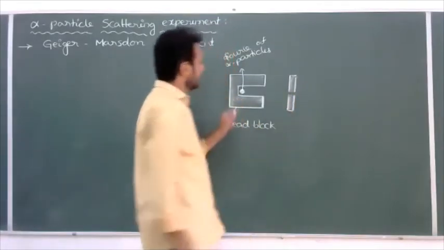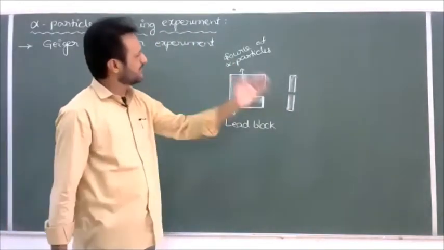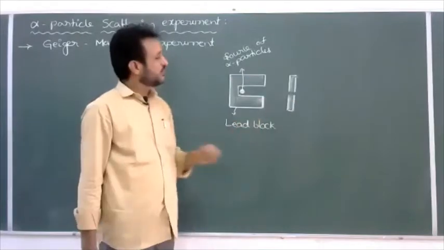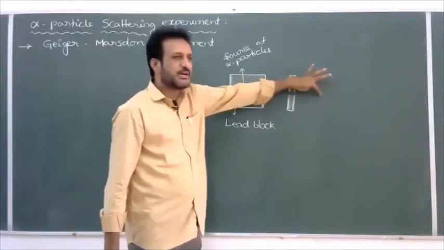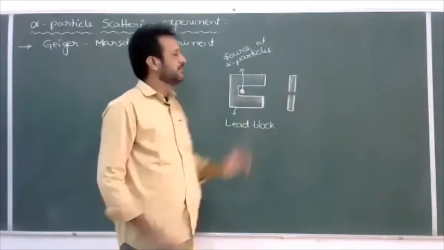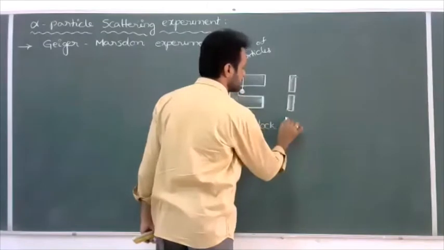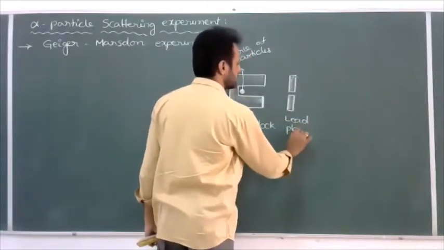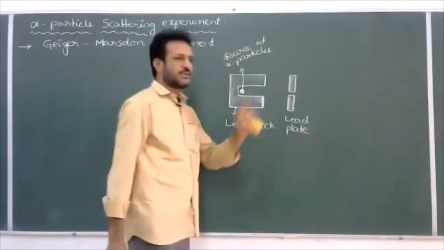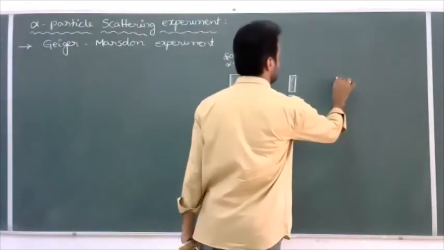Whenever the alpha particles come outside from the lead block, bundles of alpha particles will come outside. But to study a fine beam, we have to allow only a small portion of the alpha particles. That's why we take one lead plate with a small opening. So it is called a lead plate with a small slit. The middle part is called a slit. Next, in front of this lead plate, I have placed one gold foil.